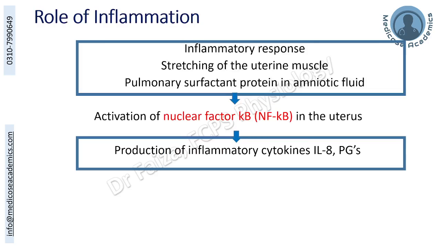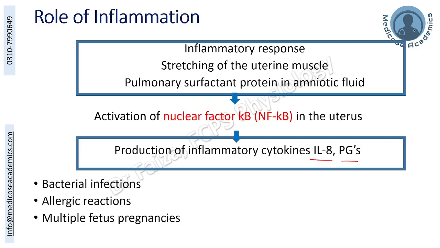Also, there is a role of inflammation, stretching of the uterine muscle by the growing fetus, and the pulmonary surfactant protein in the amniotic fluid. The inflammatory response because of it leads to activation of nuclear factor kappa B in the uterus, and this activation leads to production of pro-inflammatory cytokines, interleukin-8 and prostaglandins, which is again helping in the initiation of the parturition.